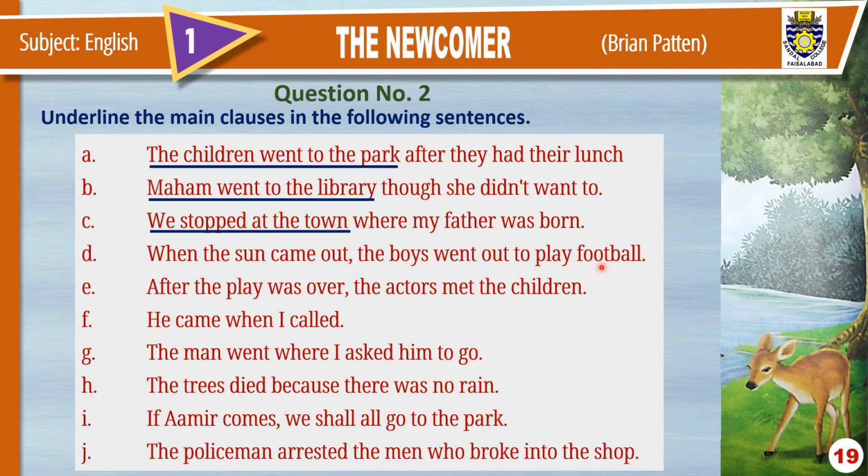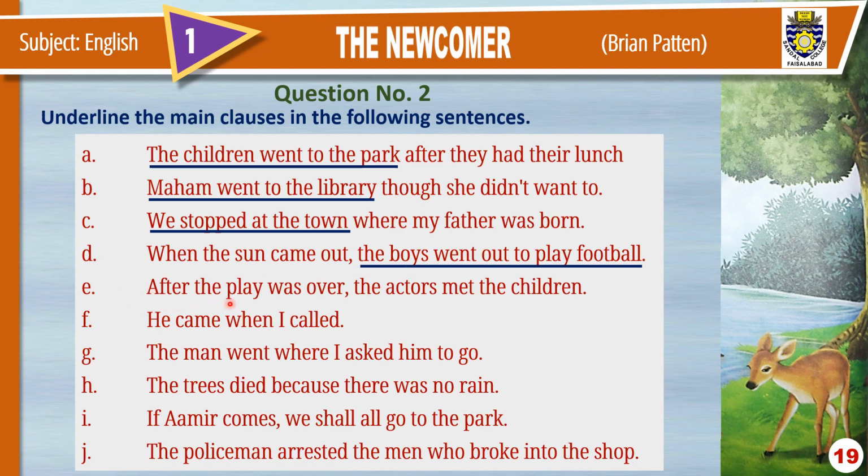And dear students, always keep it in mind that the main clause is not necessarily in the beginning. It can be after the subordinate clause, as this is the example. When the sun came out is not a complete sentence. It is a subordinate clause. The boys went out to play football is the main clause, because if you remove this clause, the boys went out to play football, this clause, when the sun came out, does not convey its complete meaning. It depends upon the main clause to complete the meaning.